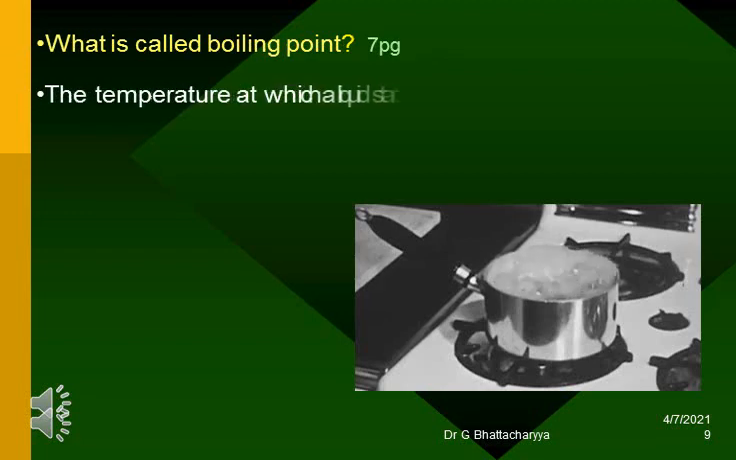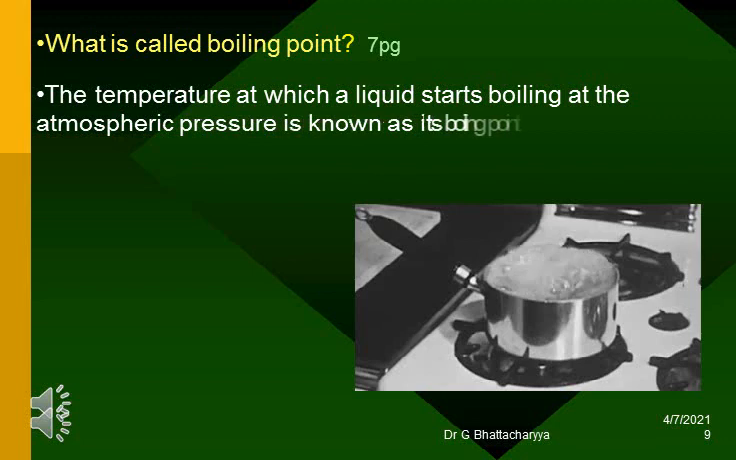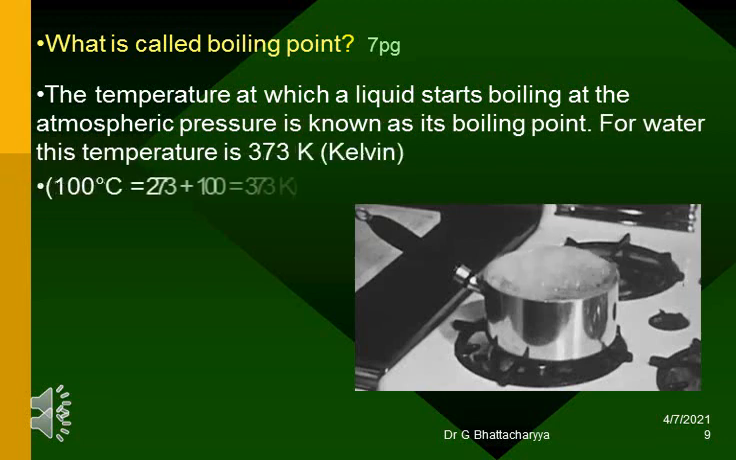What is called boiling point? The temperature at which a liquid starts boiling at the atmospheric pressure is known as its boiling point. For water, this temperature is 373 Kelvin. 100 degrees Celsius equals 273 plus 100 equals 373 Kelvin.